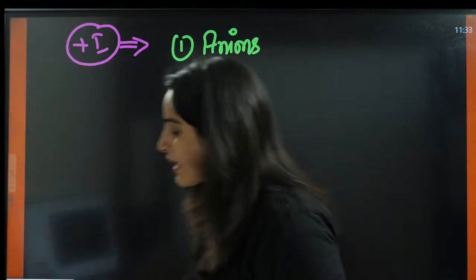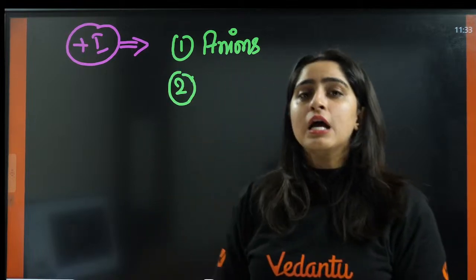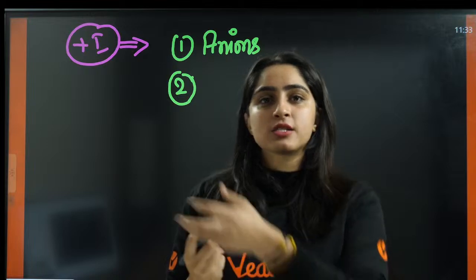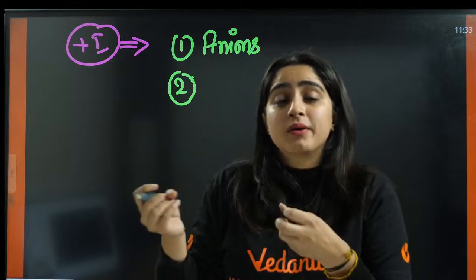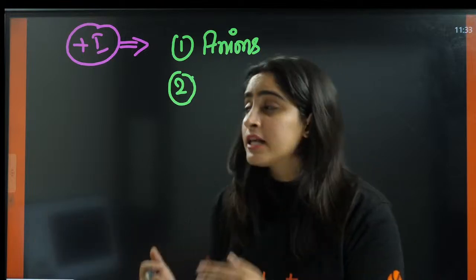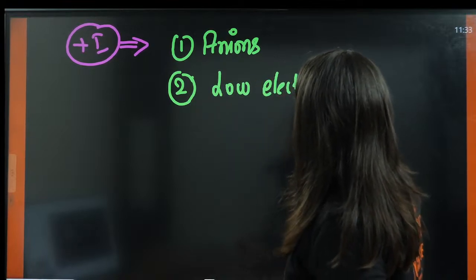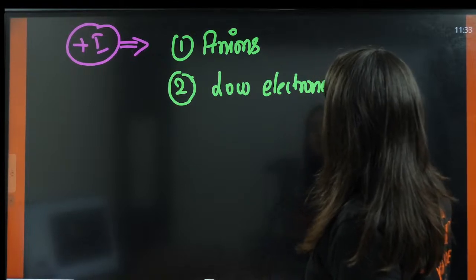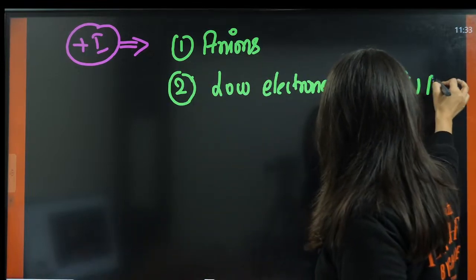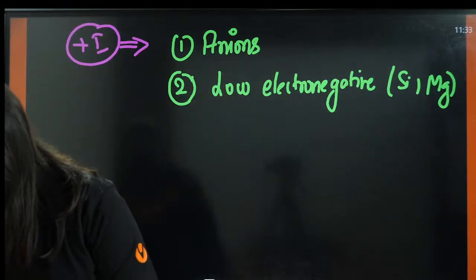Now second is atoms with low electronegativity. Low electronegativity means I am talking about electropositive atoms. Electronegativity means pulling the electron towards itself. Now, if that particular atom is pulling the electron, it will be electron withdrawing, not electron donating. So we need to have atoms with low electronegativity. Can you give me some examples? Some examples like silicon, magnesium. These are the examples of low electronegativity, right?